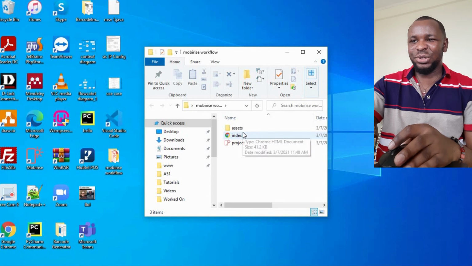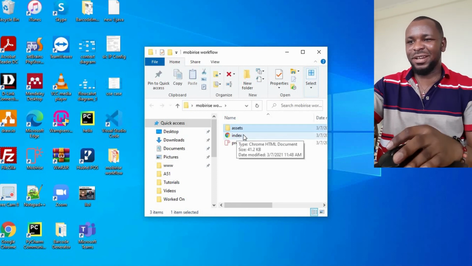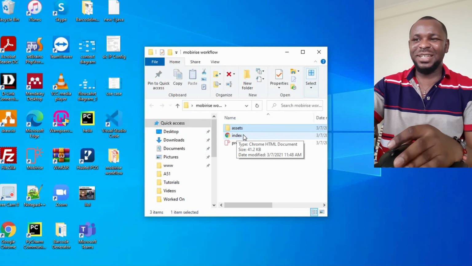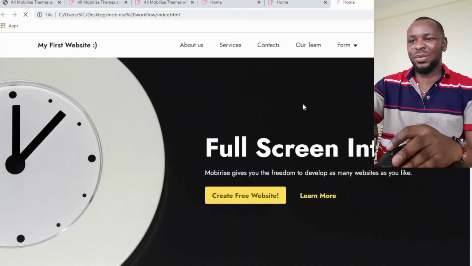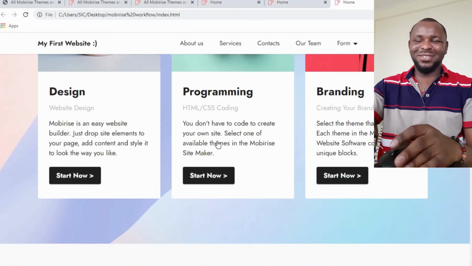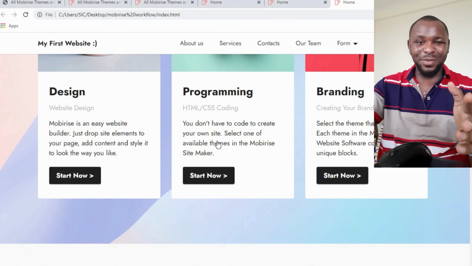So if we should host this, if we should upload our content on our server, we just copy this to upload it, and then when anybody views it, we are good to go. They see our website in grand style. All right. So when you double click on this index, the site opens for us. Okay. So congratulations. With Mobirise, you can create your own website now.